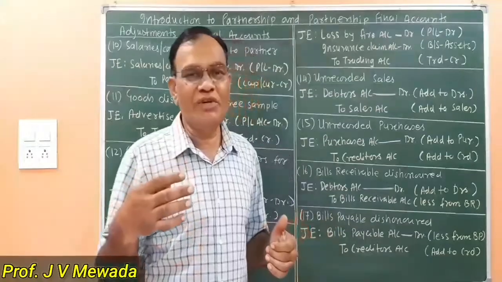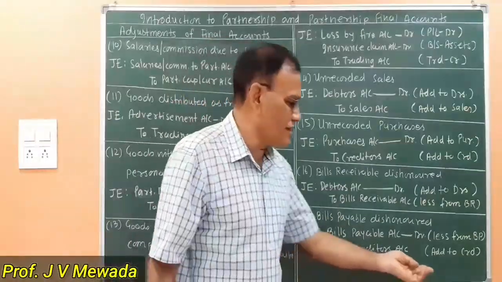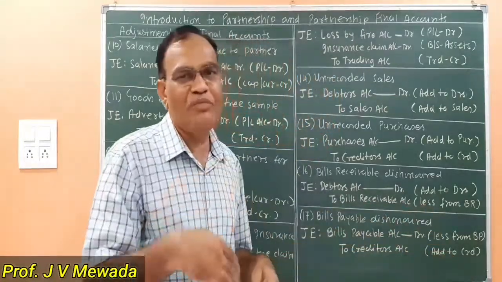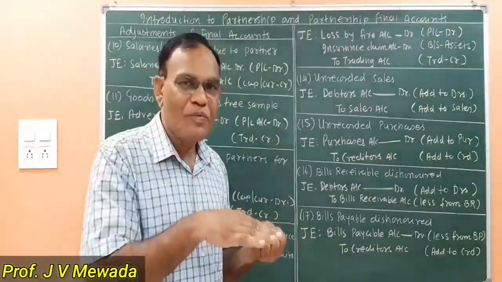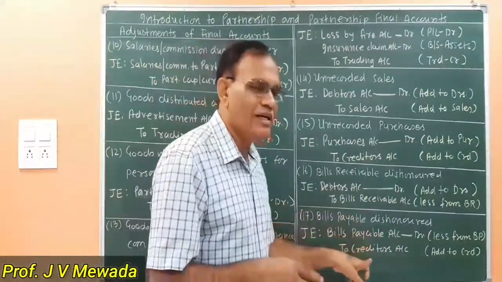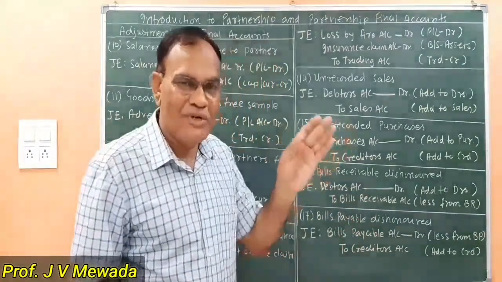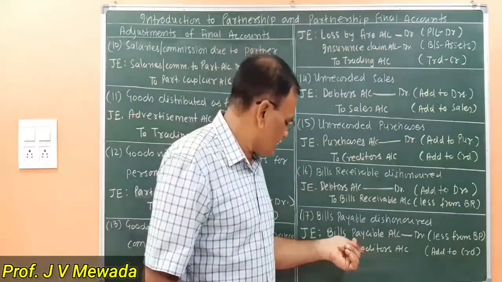So the creditors will again become creditors. So we are crediting the creditors and we are adding to the creditors, and we are subtracting from the bills payable. Bills payable is a liability, that much liability is reduced and the liability in case of creditors is increased. Both the items are appearing on the liability side of the balance sheet. So one is added and one is subtracted.